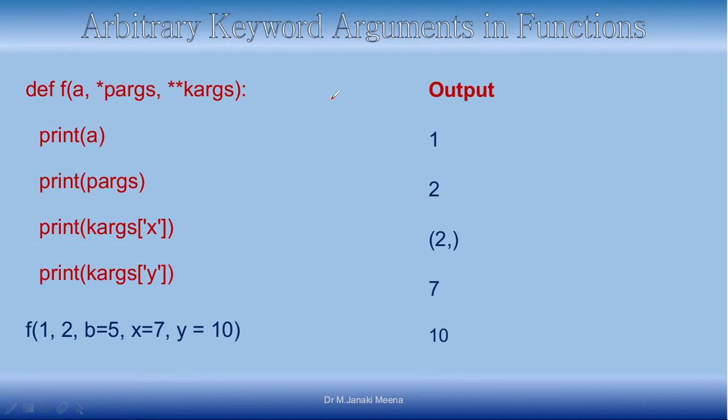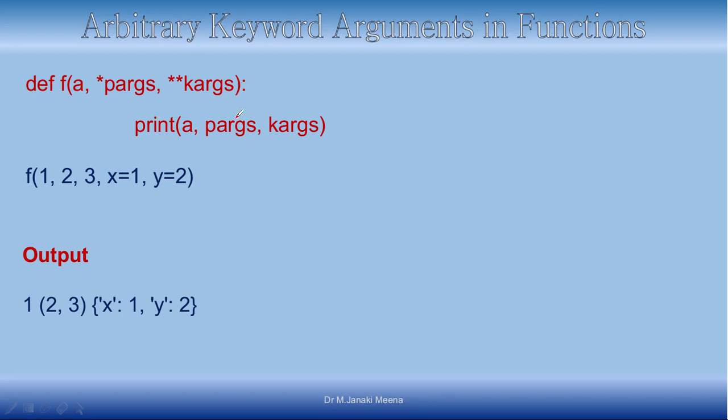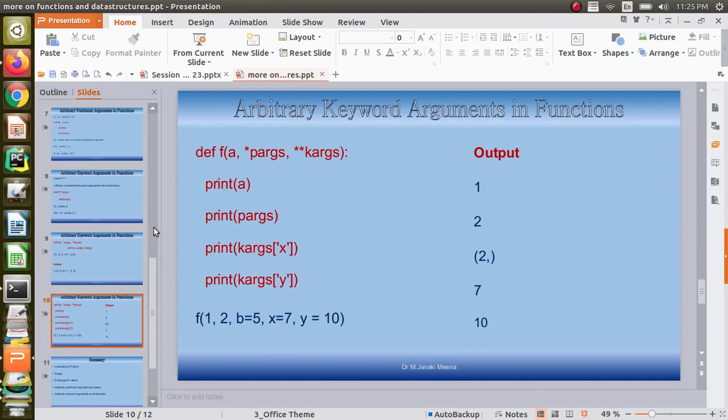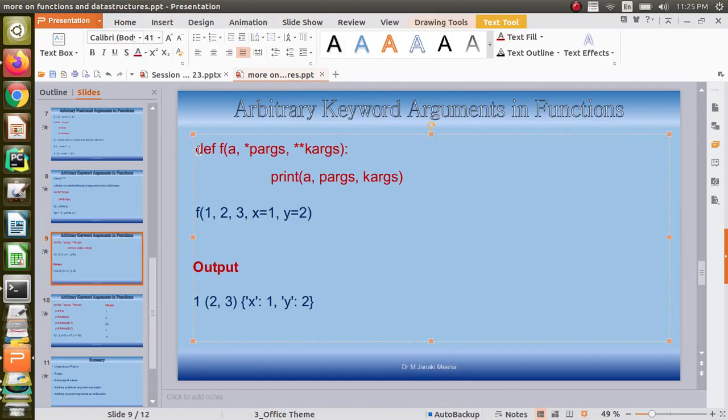Next, what we are discussing is how to unpack the individual elements. We can print it like a dictionary and tuple and so on. When you want to specifically print the value for p-args, you will say p-args of 0, p-args of 1, like that. Using the indexing concept you can retrieve. When you have an arbitrary number of keyword arguments, you have to use the corresponding keys to retrieve. In some cases we may not know the keys, then we have the built-in function keys. You can generate the keys out of it and then check it. So we will check these two functions on the terminal.